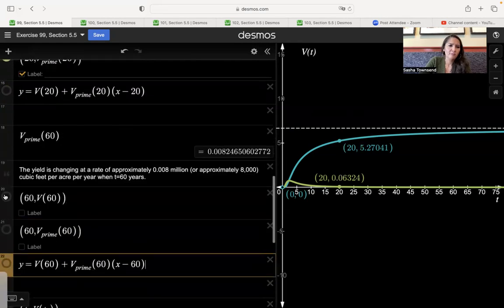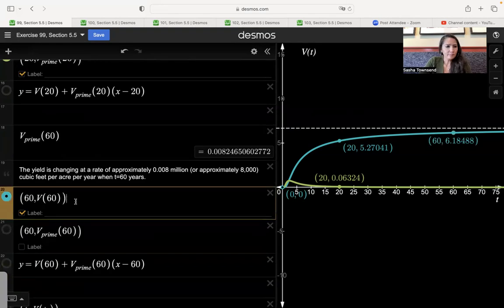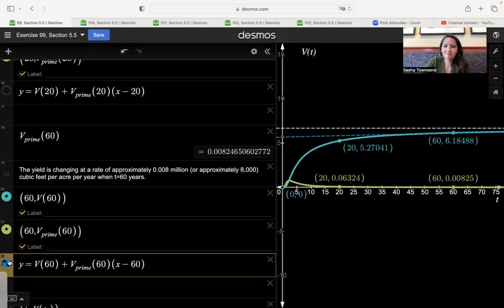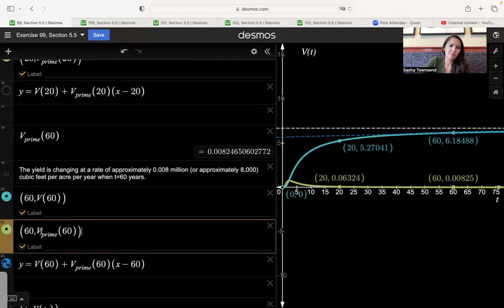And we can see that if we plot the points. When t equals 60, the output, the yield, is 6.18 million cubic feet per acre. And then the rate of change is about 8,000, or 0.008 million, which is the same as 8,000. And if we want, we could graph a tangent line. That tangent line would give us a linear approximation of that yield, and it would be a good approximation as long as we're close to about 60 years.